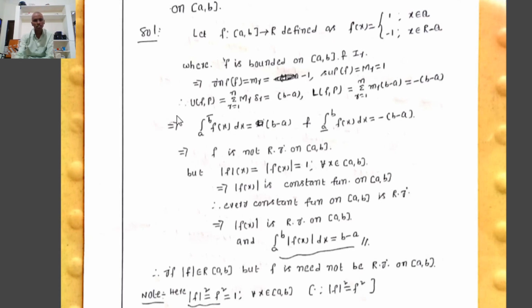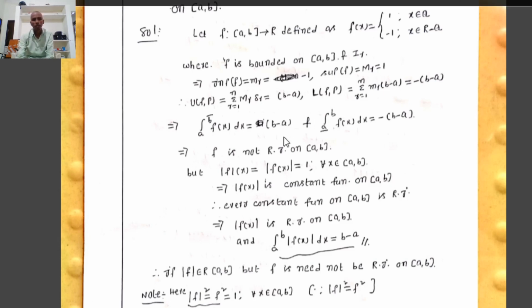Therefore by definition of the upper Riemann sum, U(f,P) equals summation r equal to 1 to n capital M r delta r, where M r equals 1, summation r equal to 1 to n delta r equals b minus a, that implies 1 into b minus a equals b minus a. Next, L(f,P), by definition of the lower Riemann sum, equals summation r equal to 1 to n small m r delta r, where delta r sums to b minus a and small m r equals minus 1, that is minus of b minus a.